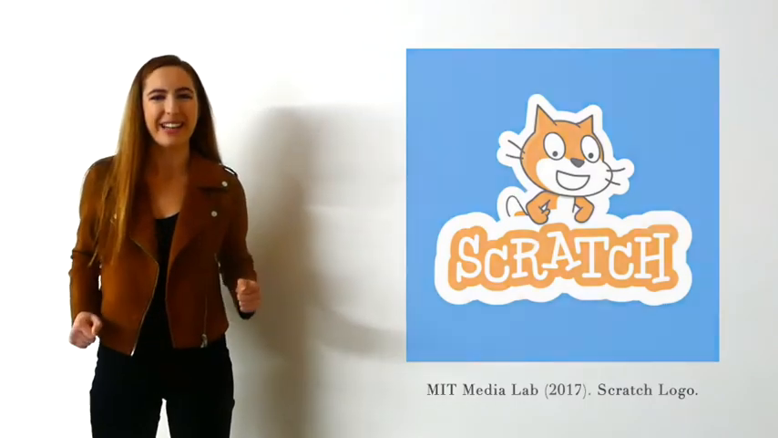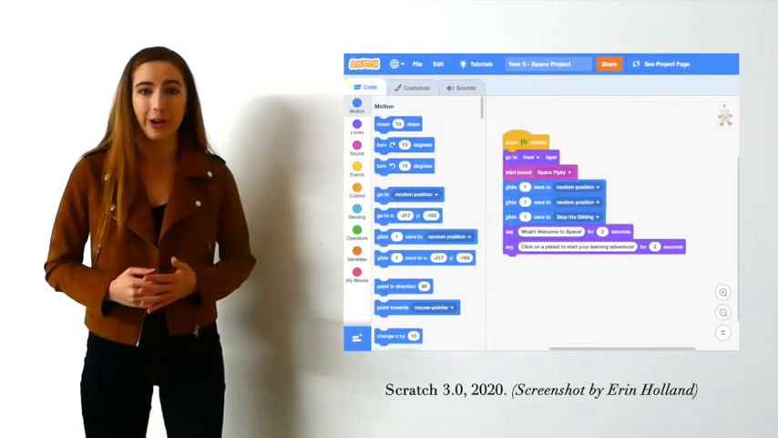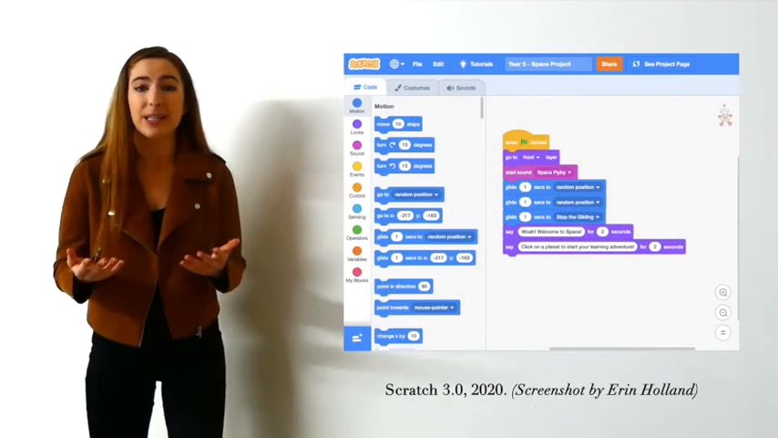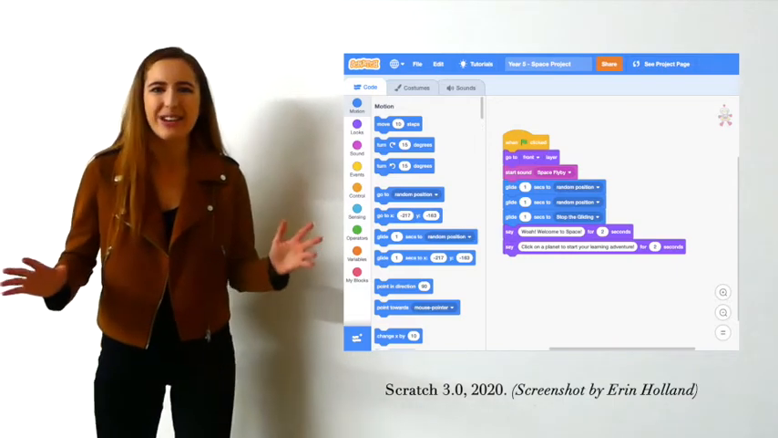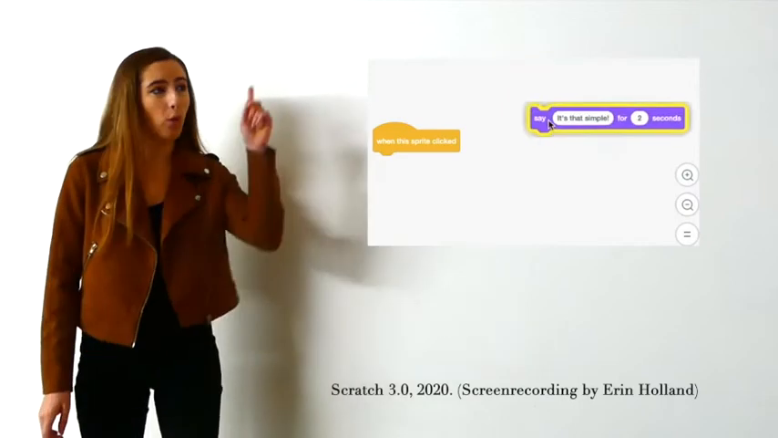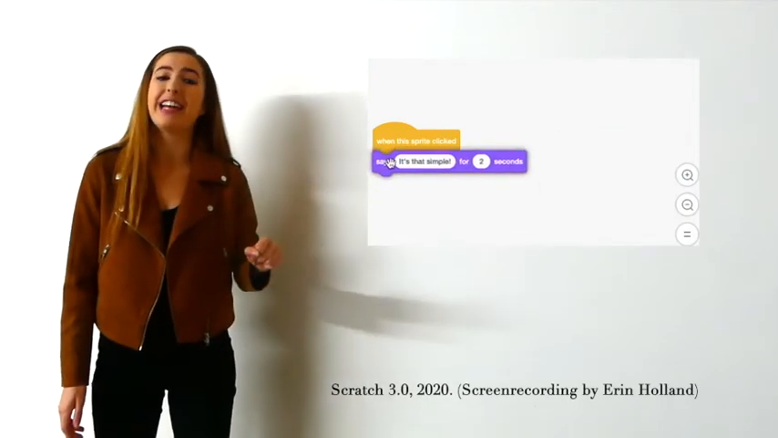So let's begin. Scratch 3.0 was released in 2019 and developed by the MIT Media Lab. It is a platform where upper primary school students can create games, animations, or worlds using a block-based coding language, which is great because it means that you don't need to be fluent in Python or any of the other coding languages. All you need to do is link one block to another block to create a sequence of actions.